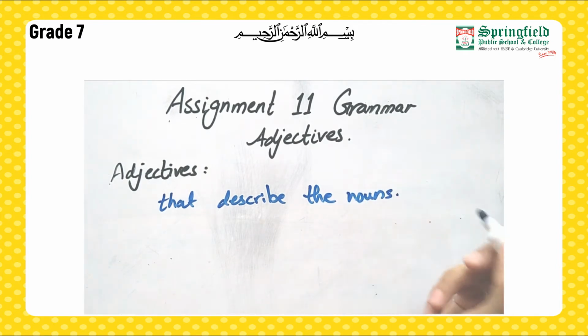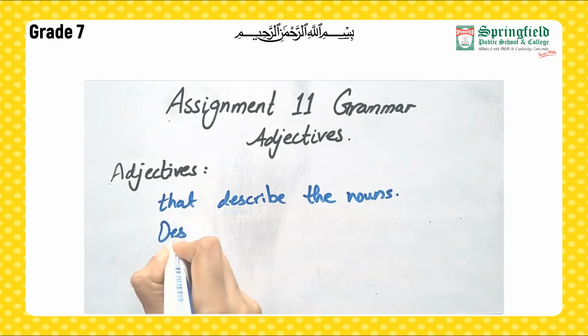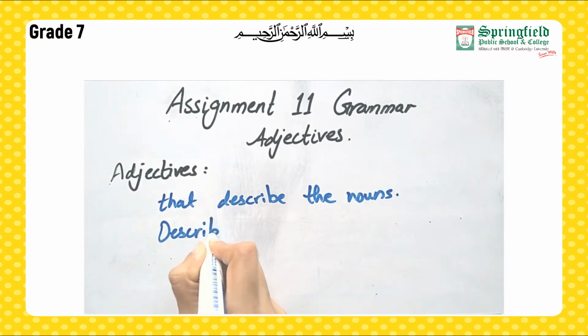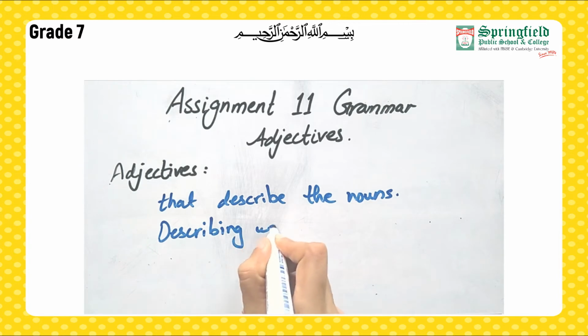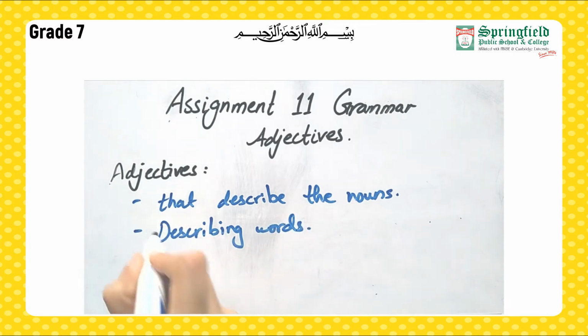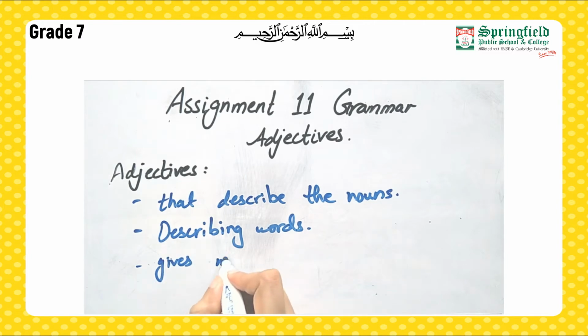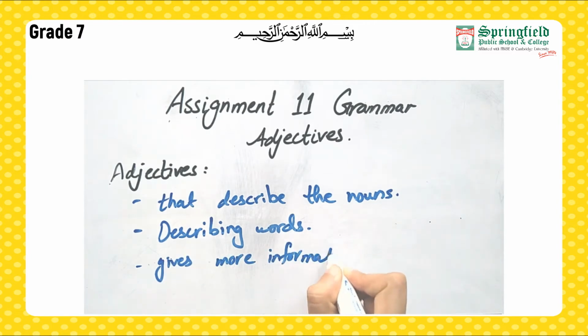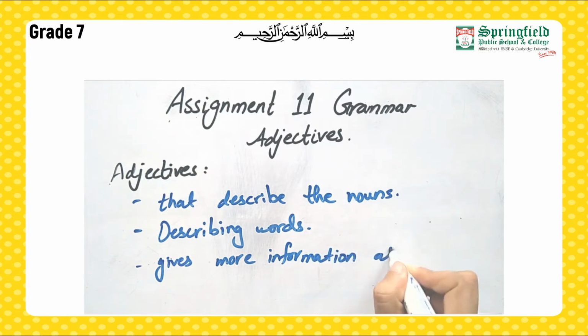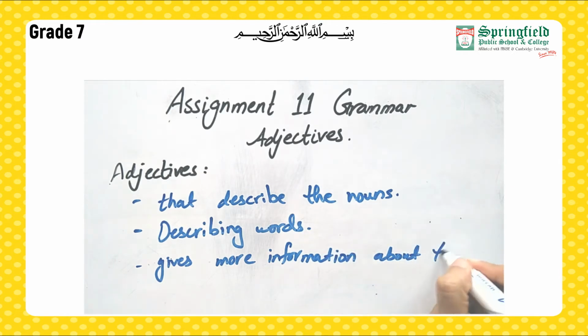You can say these are the describing words. You can also say it gives more information about the noun. So basically adjectives are the words that we use to describe the nouns.